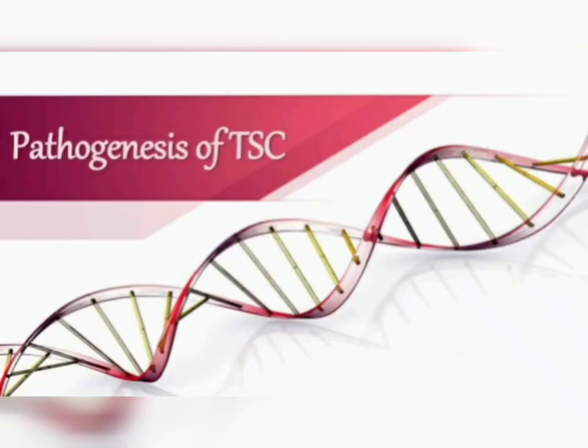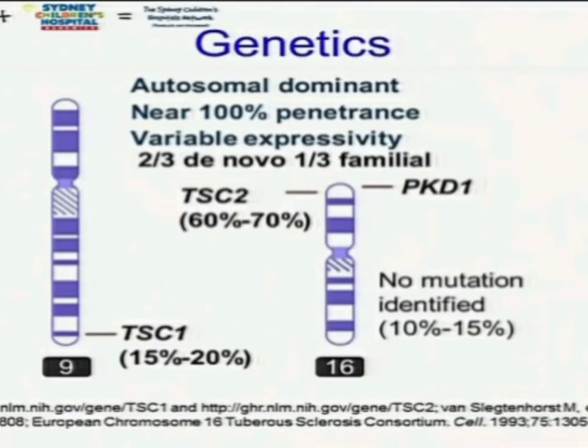Okay, now let us discuss the pathogenesis of tuberous sclerosis. How the disease started, how the disease progressed, what is the pathway by which the disease occurs, what are the genes involved, and what is the process of this disease causing. So everything I will discuss. First, let us come to the genetics.